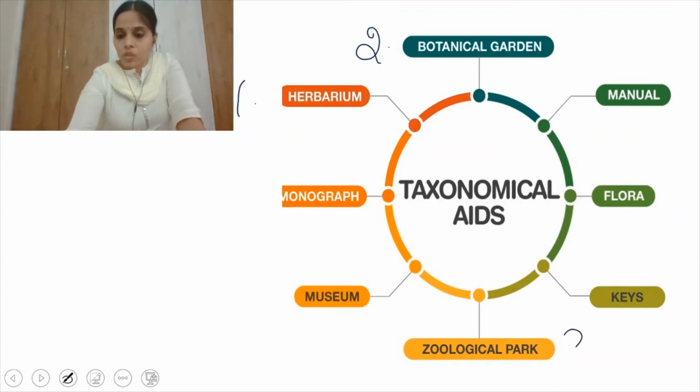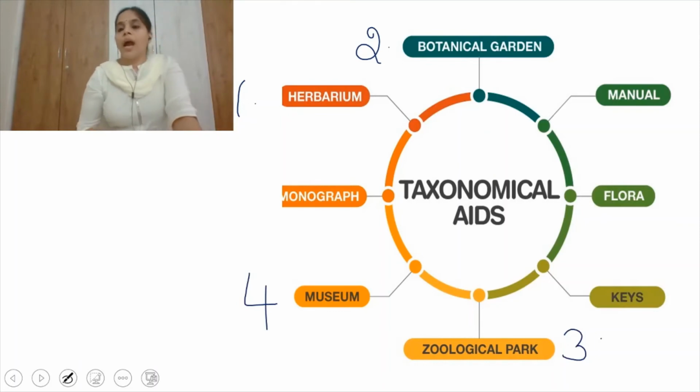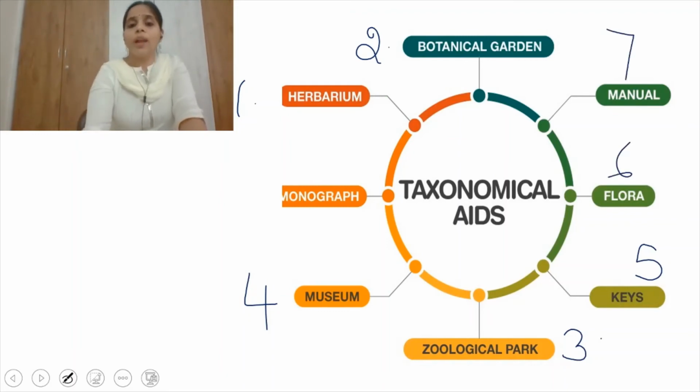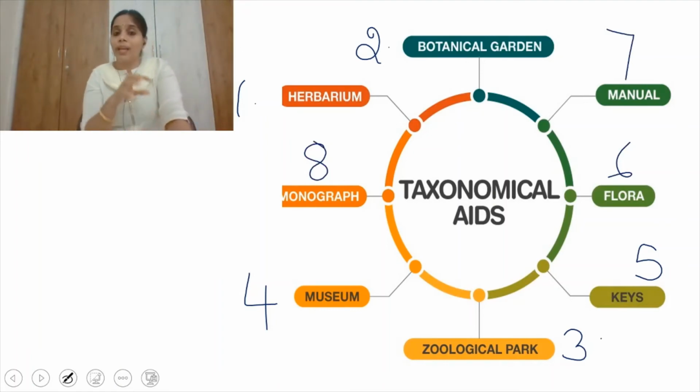Third is zoological parks. Fourth is museum, and fifth is keys. Sixth is flora. Seventh is manual, and eighth is monograph. These are the different taxonomical aids which help the biologist in classification of living organisms.